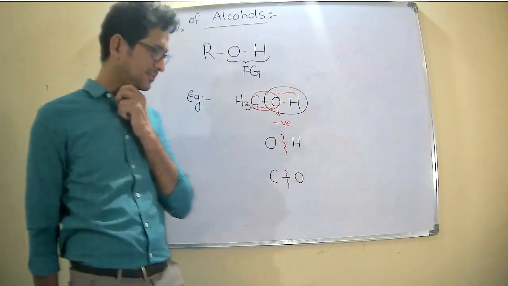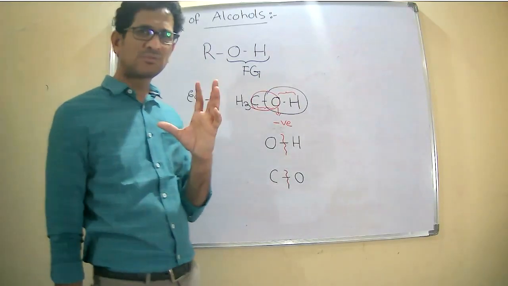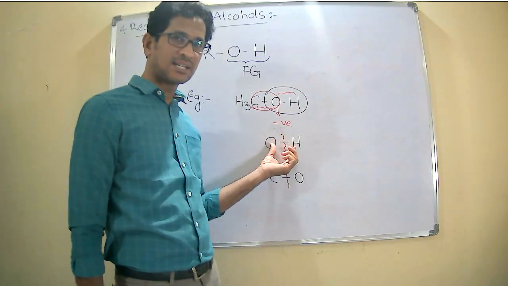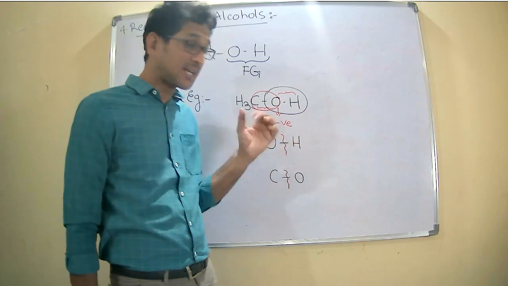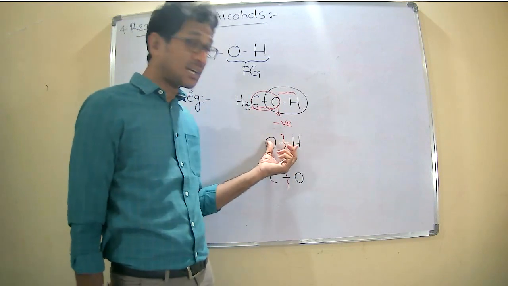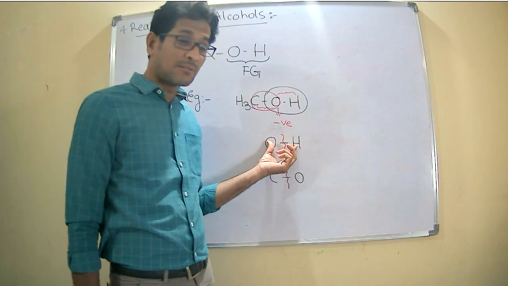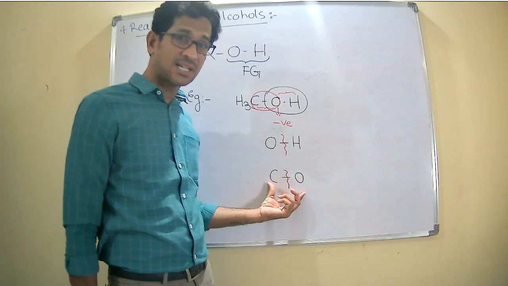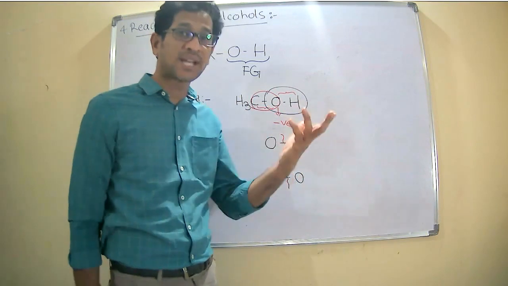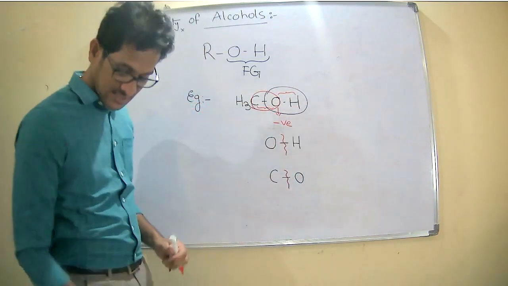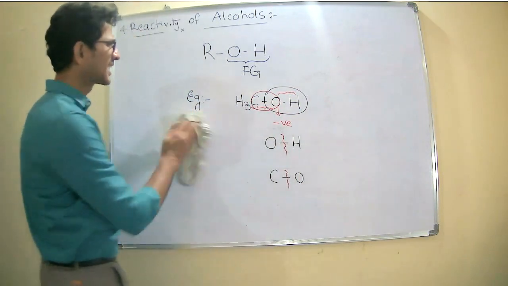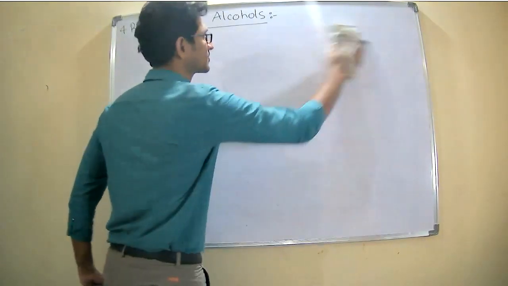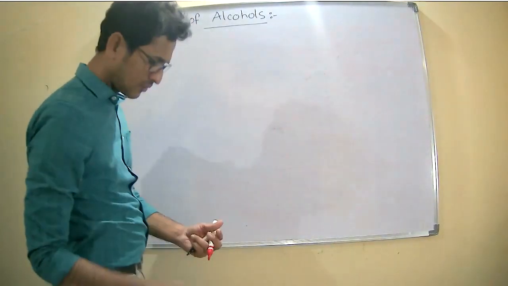Before going to that, we have to get some data about the reactivity, meaning under which conditions the bond between the oxygen and hydrogen is more reactive, under which conditions the bond between the carbon and oxygen is more reactive, etc. For that purpose, first I need to give the classification of alcohols.